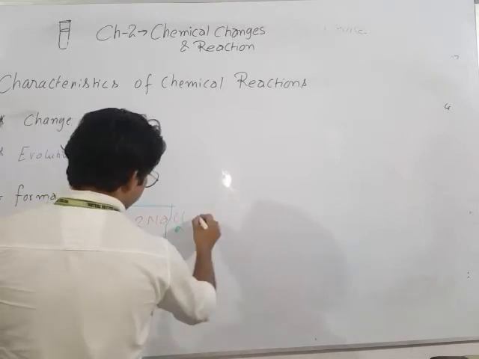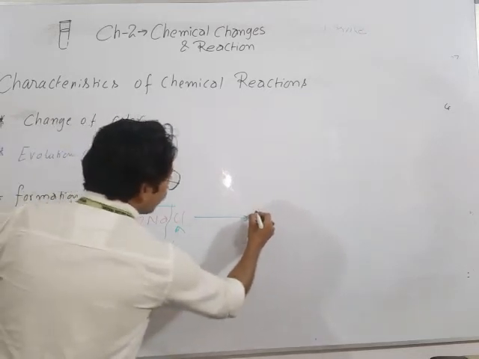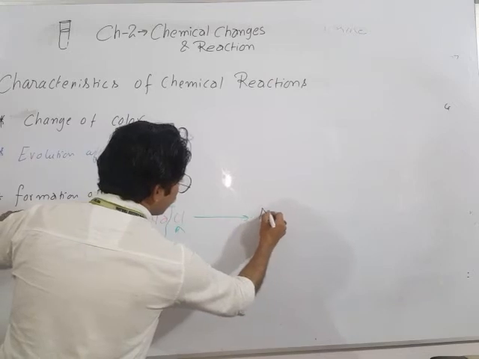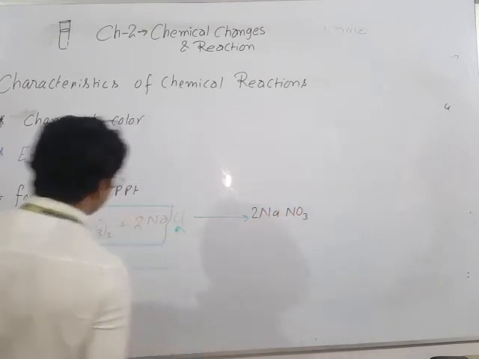So here you can see that sodium nitrate is formed here.